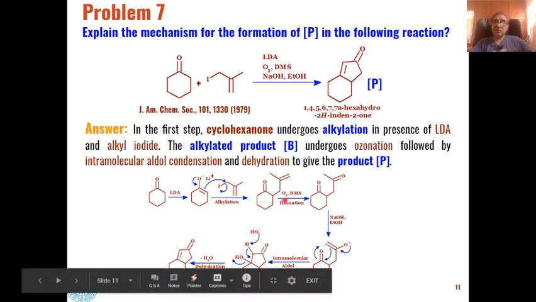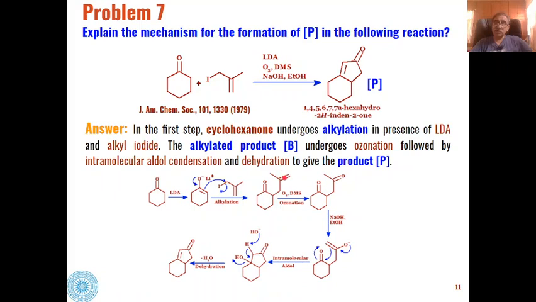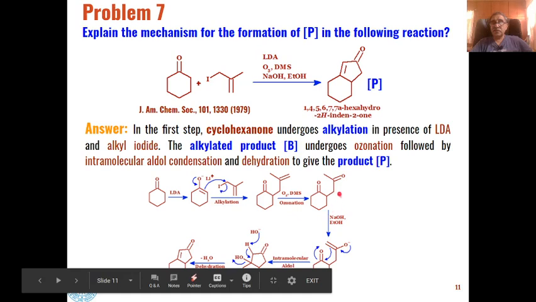These ketones will then undergo ozonolysis, and we know that ozonolysis will take place on the carbon-carbon double bond. When ozonolysis of this carbon-carbon double bond takes place, that means this will break and ozonide will be formed at this place, so this part will become keto, whereas a molecule of formaldehyde will be eliminated from the other part of the molecule. Then this type of diketone will be formed after ozonation.